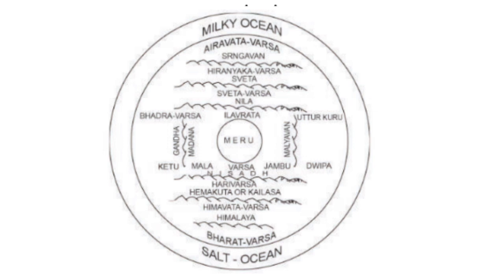Look at the picture showing the round world surrounded by water as conceived in Mahabharata. In the center you see the Meru Parvata. At the top you see the Milky Ocean, and below the Salt Ocean. In a concentric circle with Mount Meru at the center, 7 islands surrounded by 7 seas are arranged. This was the conception according to Mahabharata.